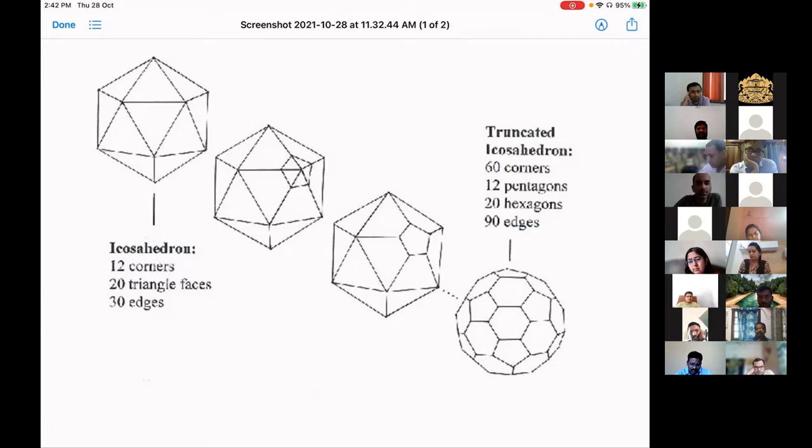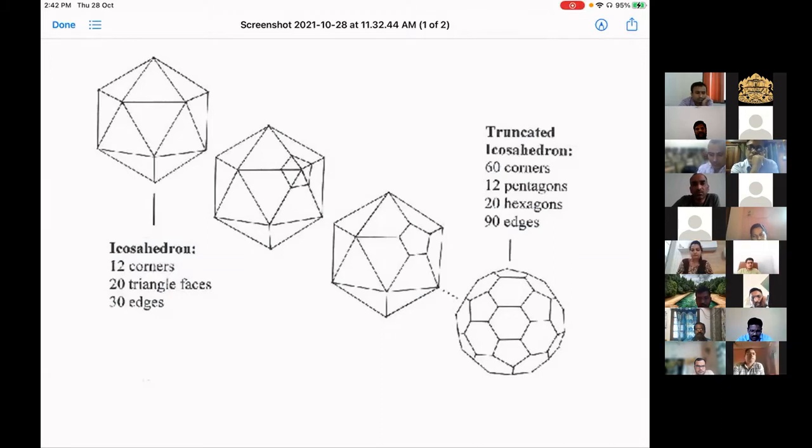And the two diagrams in between are trying to explain the notion of what truncation means. And this truncation, what I'm trying to tell you, is actually a replacement. So you're replacing that corner, that vertex, by a second graph, which here is a pentagon. And then whatever the resultant graph you got, that is a replacement product of the icosahedron with the pentagon. And that diagram is actually a football, or in terms of chemistry, it is a C60 chemical molecule or a buckyball.